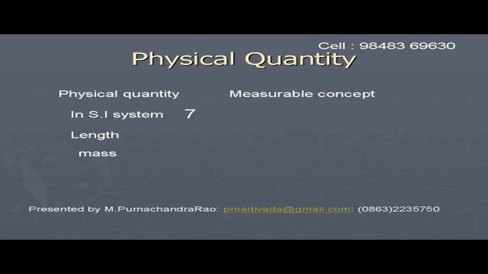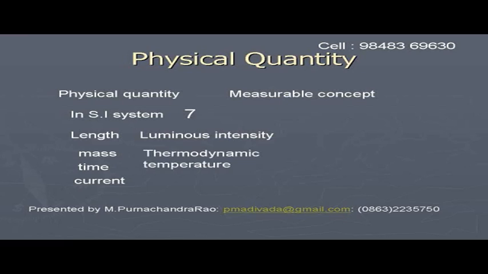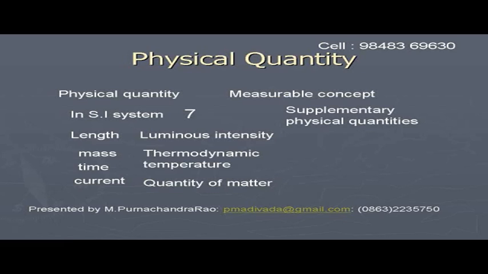The 7 fundamental physical quantities are length, mass, time, electric current, luminous intensity, thermodynamic temperature and quantity of matter. Along with these 7, we take 2 supplementary physical quantities: plane angle and solid angle.